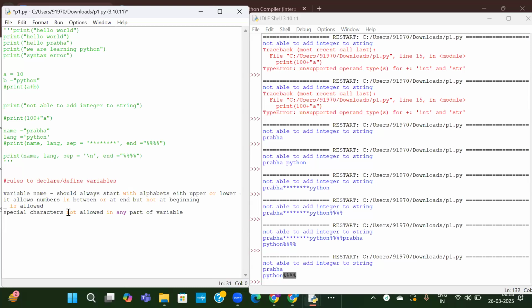Okay. And also variables are case sensitive. Python itself is case sensitive. So variables are also case sensitive. So it means capital letters and small letters are different in Python.